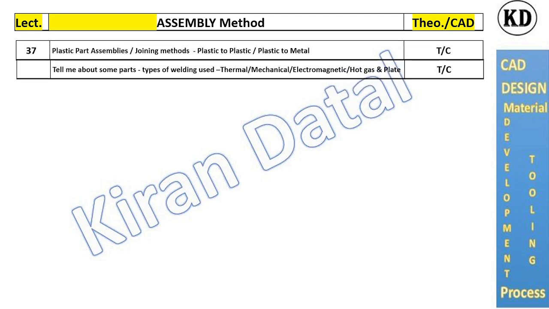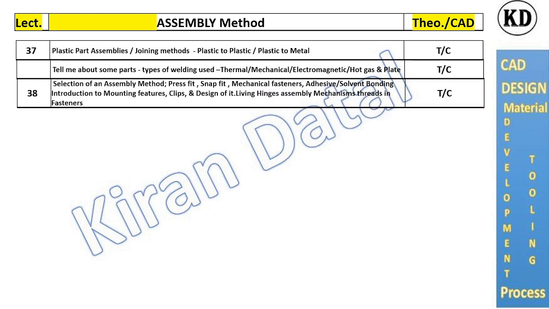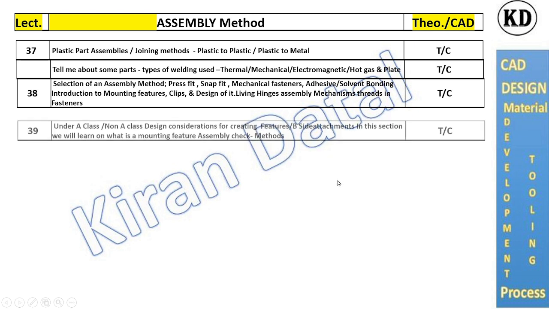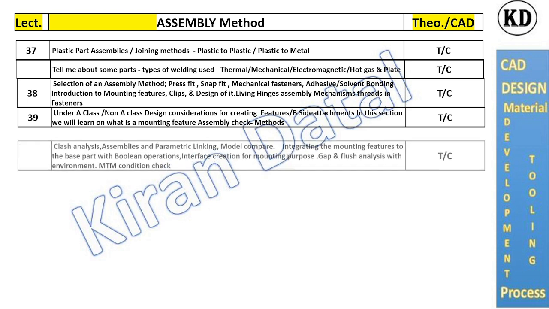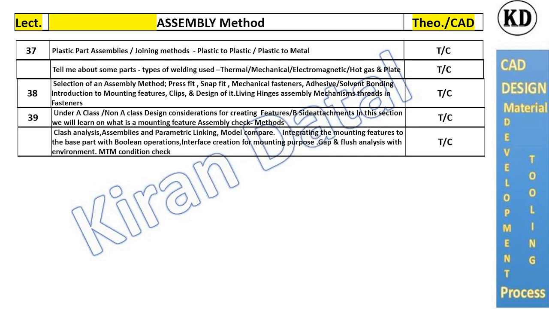plastic to metal. Types of welding: there will be thermal, mechanical, electrical, in that spin welding, vibration welding, two plate welding. Other joining methods: there will be snap fit, fasteners, additives, clips, hinges for the assembly of two parts. Under A class, non A class design considerations for creating feasibility. Clash analysis we will see.